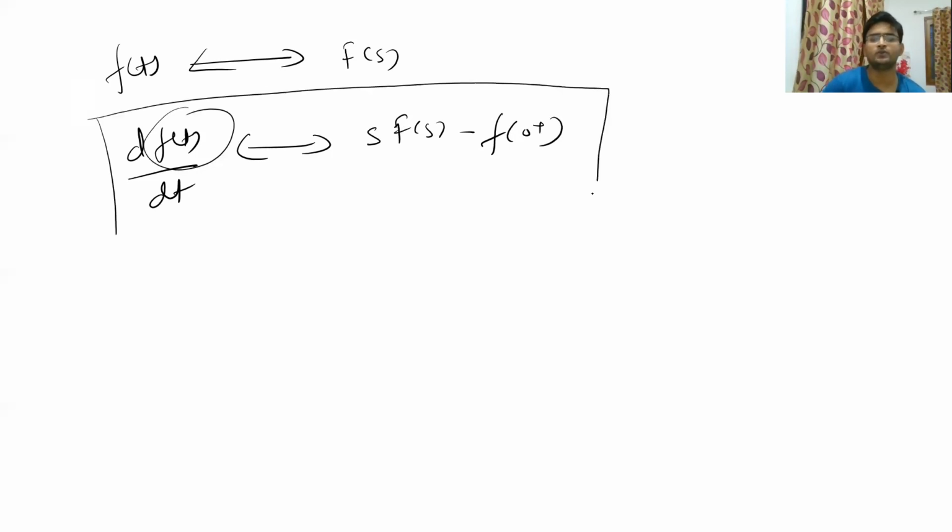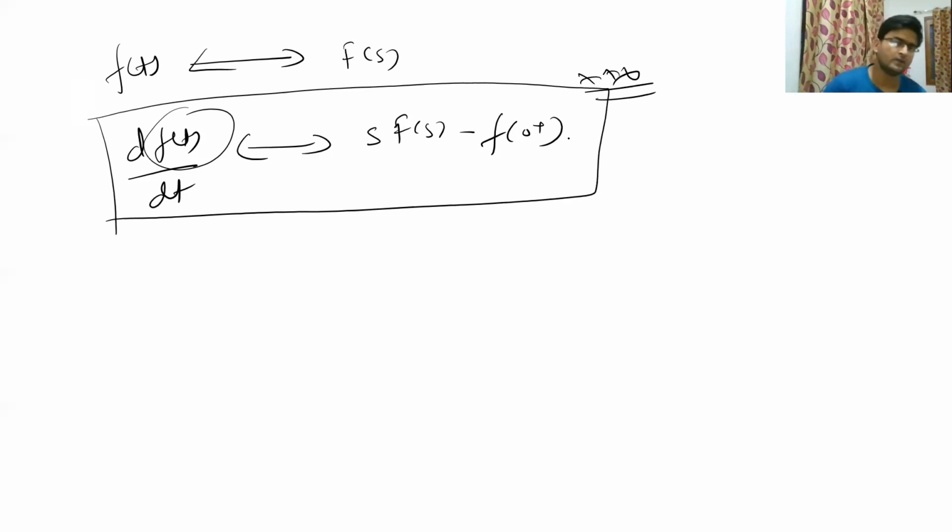This you have to remember, and this is a very important property of Laplace transform. Based on this property, we got a theorem which is called the initial value theorem.